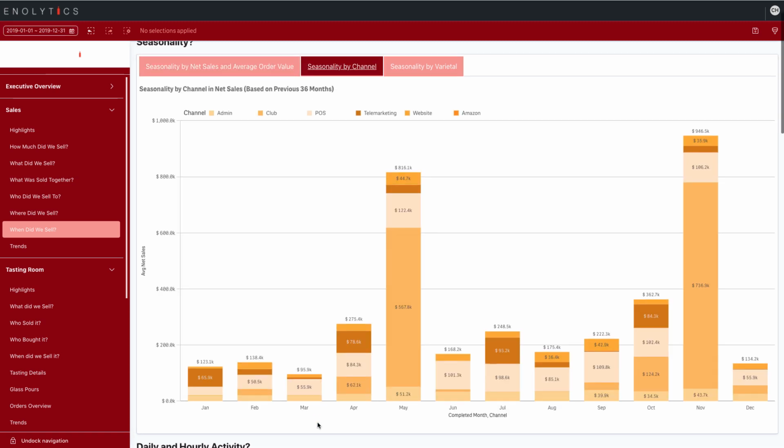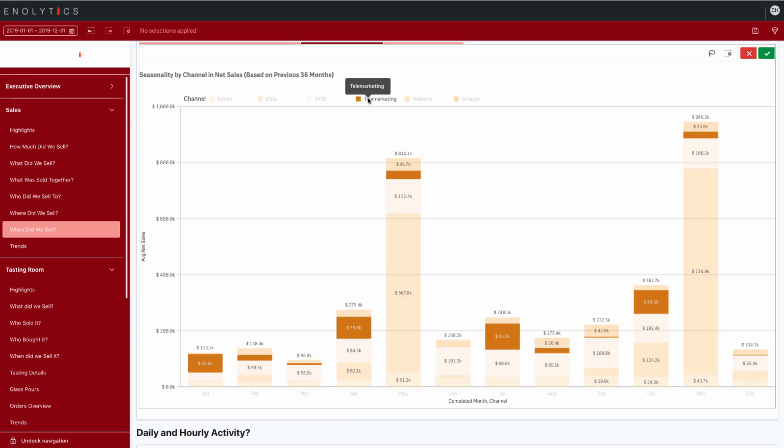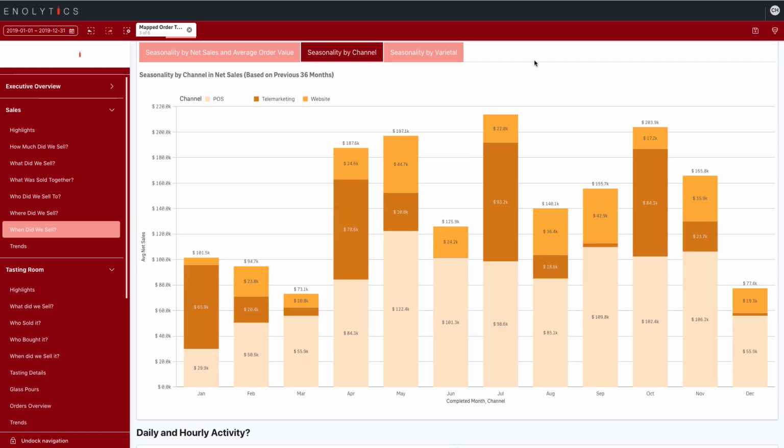You can see here by month how much each one of the channels contributes. If we're interested in seeing the channels in more detail, we can highlight them and make a filter selection if we want to. It's my telemarketing, my website, and my POS, which is here. Let me just select these three for a second. And let's move on to our seasonality by varietal.